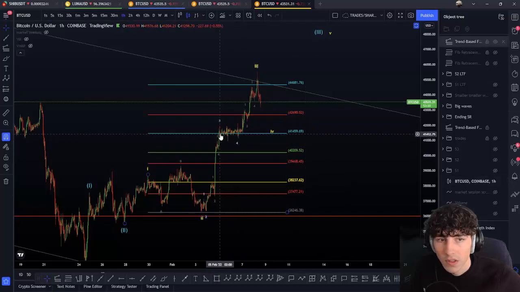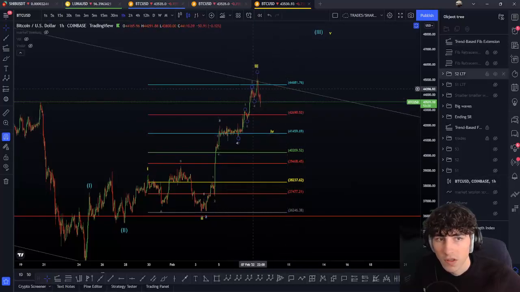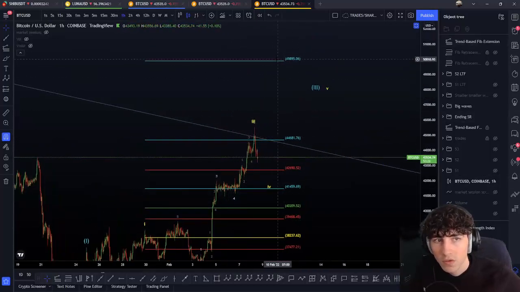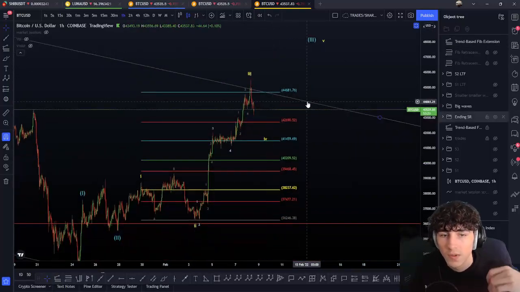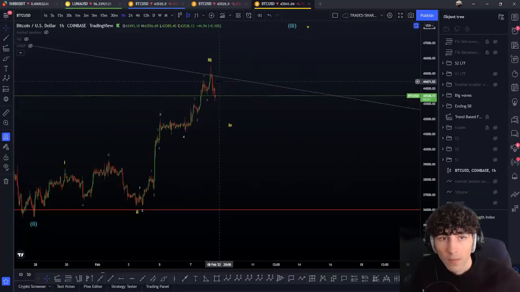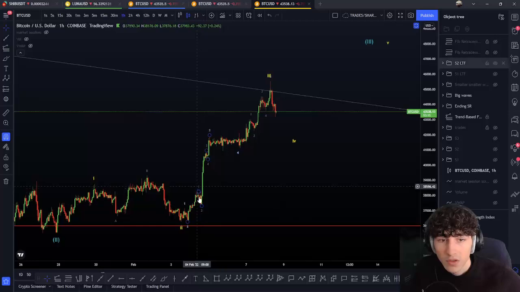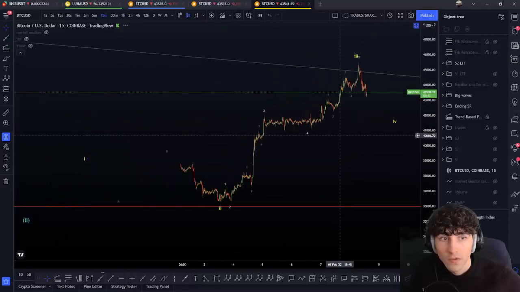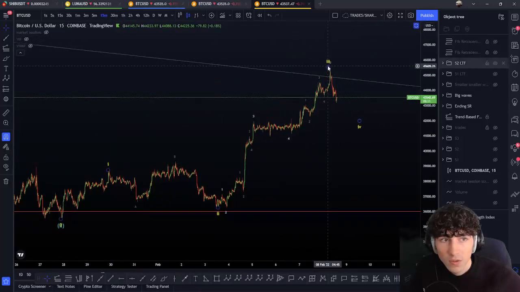Then the most common target is 161.8, then the next target 400%, then the next target 261.8. Should we push higher than this, 423.6. Okay, these are every single wave 3 target for an impulsive, okay. Now, normally we have done the top. Why? Simply due to the smaller wave count. I'm going to go on the 15 minutes to count the waves inside this wave 3 here.